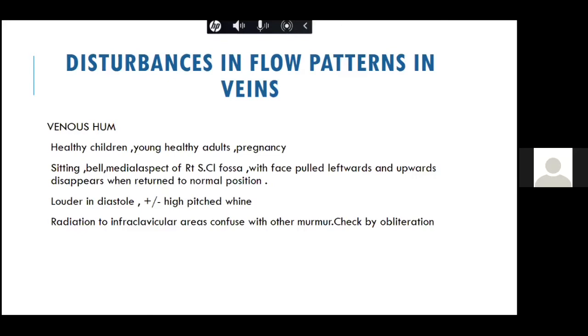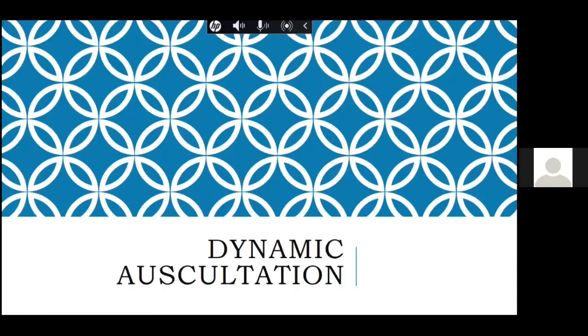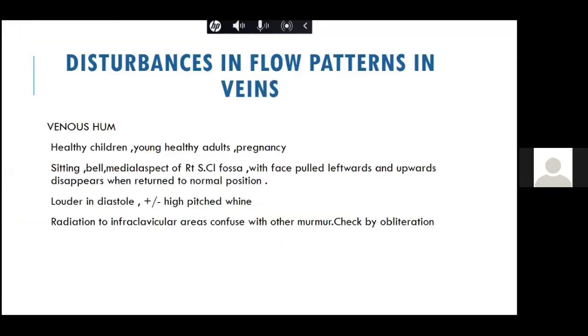You should always check by obliteration. You should obliterate the neck vein and then again check it. So these are the various typical findings about the venous hum. Now, this was about the continuous murmur. There is also one way to divide the continuous murmur, like continuous murmur with cyanosis and without cyanosis.